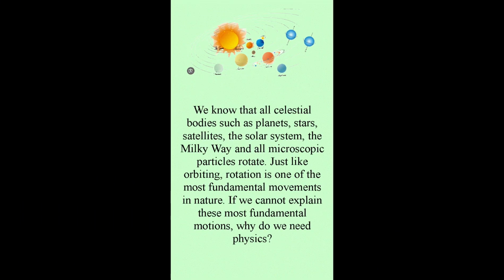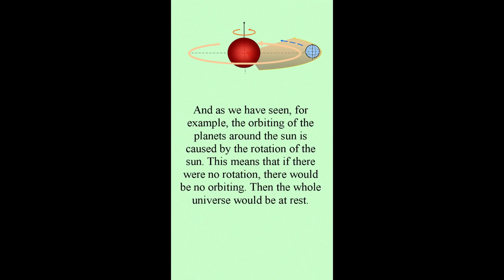We know that all celestial bodies such as planets, stars, satellites, the solar system, the Milky Way and all microscopic particles rotate. Just like orbiting, rotation is one of the most fundamental movements in nature. If we cannot explain these most fundamental motions, why do we need physics? And as we have seen, for example, the orbiting of the planets around the Sun is caused by the rotation of the Sun. This means that if there were no rotation, there would be no orbiting. Then the whole universe would be at rest.